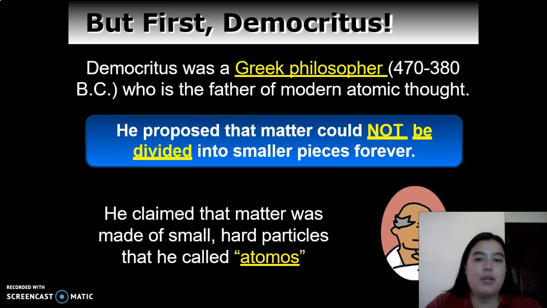But first, we are going to talk about Democritus. Democritus was a Greek philosopher who is the father of modern atomic thought. He proposed that matter couldn't be divided into smaller pieces forever. He claimed that matter was made of small, hard particles that he called atoms.